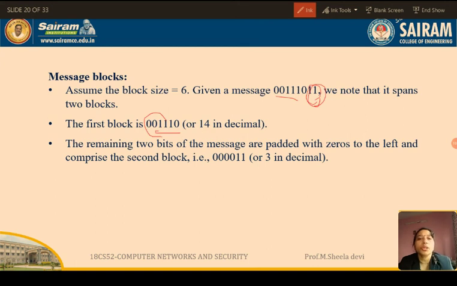So how we can convert it into a 6-bit block is by padding it with zeros. So the message is divided into 2 blocks. The first block is this one and the second block is this one. So what is the decimal value of 1 1? It is 3. So first we have to apply encryption to 14. We have to take 14 and convert it into the ciphertext. Then we have to take 3 and convert it as well. So we have to do it individually, encryption and power for different blocks. Next.